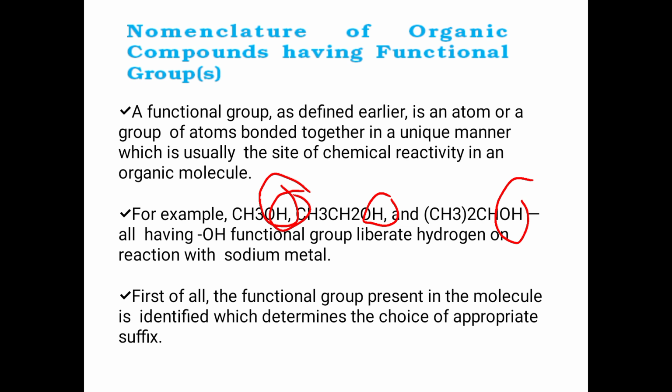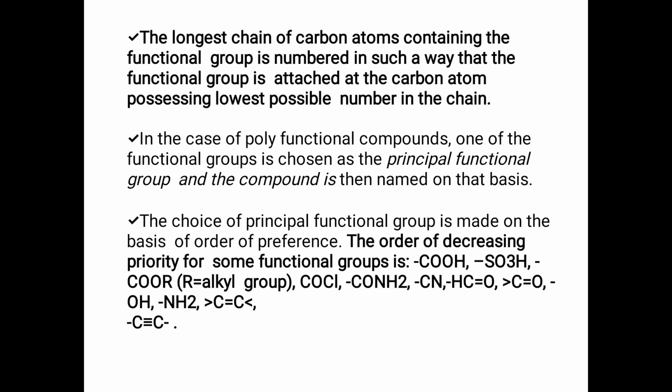So, while giving the name, the functional group present in the molecule is identified, which determines the choice of the appropriate suffix. What the suffix will be is determined by this functional group. And all the other steps are the same. That is, we have to find the longest carbon chain containing the functional group, numbered in such a way that the functional group is attached to the carbon atom with the lowest possible number.